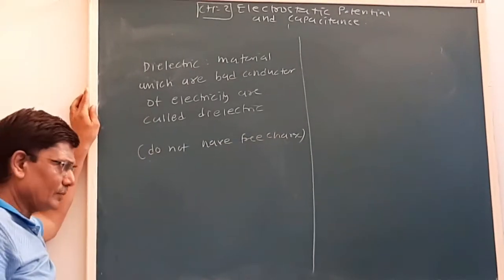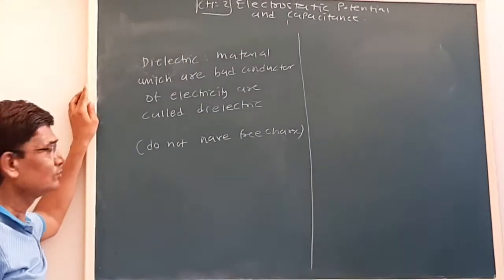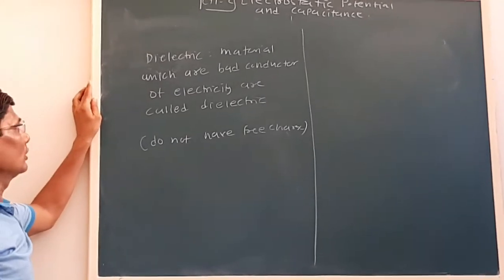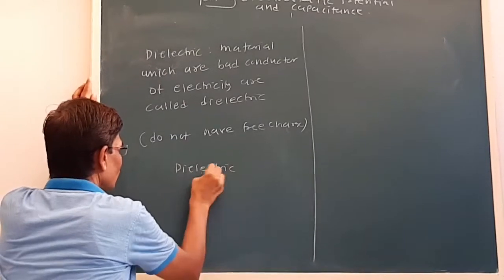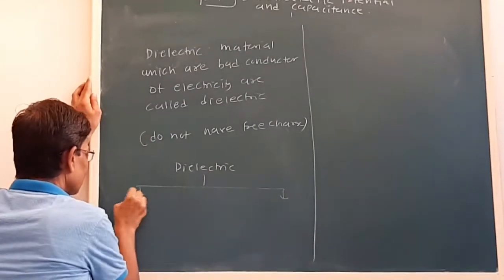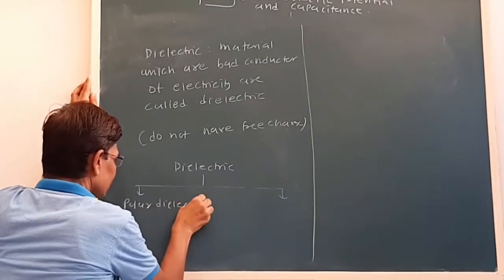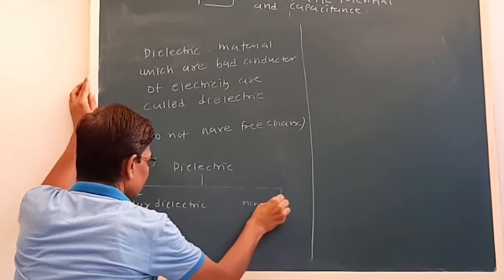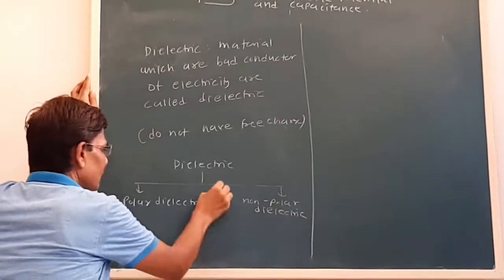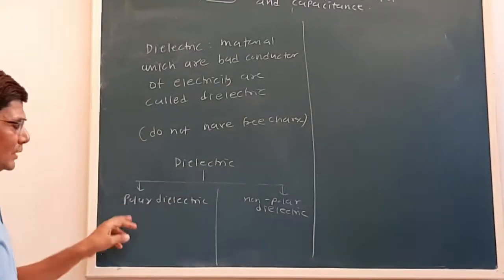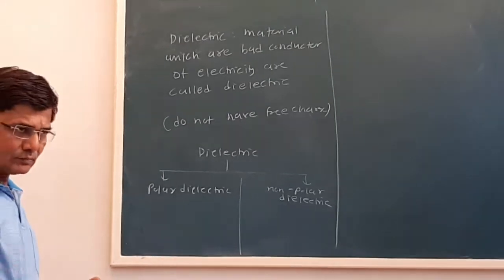Now see, in our day-to-day life, rubber and plastic are examples of an insulator, or a dielectric. Now, dielectrics we broadly divide into two parts: one is polar dielectric and the other is non-polar.